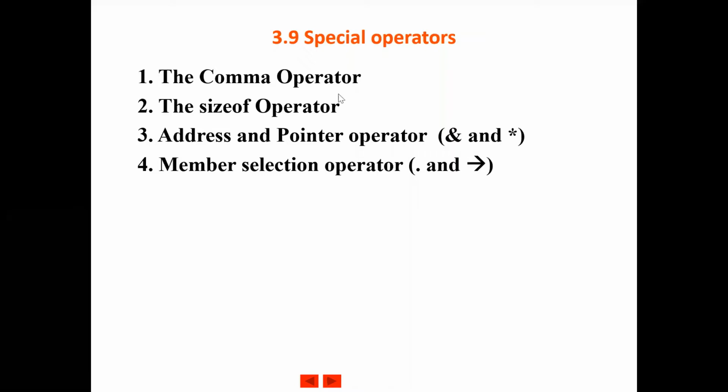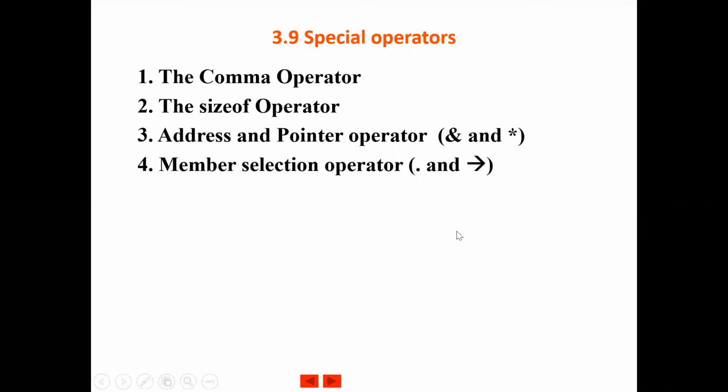The comma operator and sizeof operator we will learn now. Later, when we learn about pointers in the chapter on pointers, we will learn about the address and pointer operator. The member selection operators we will learn in more depth in the chapter on structures and unions. Some of you who have studied C++ will be familiar with this member selection operator. So we will be seeing only the comma operator and the sizeof operator.